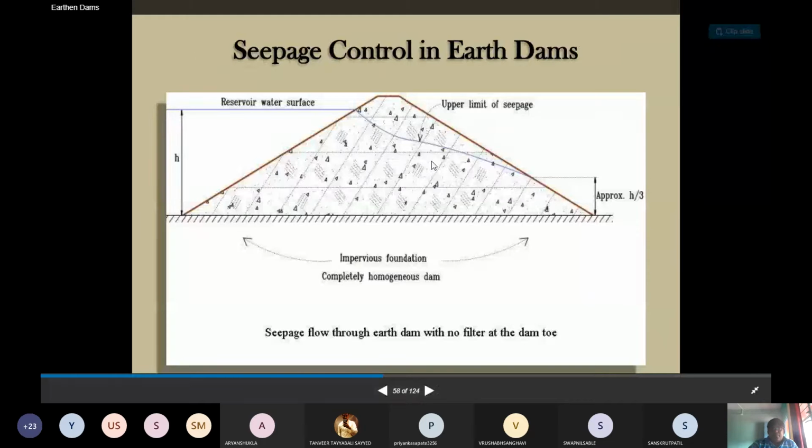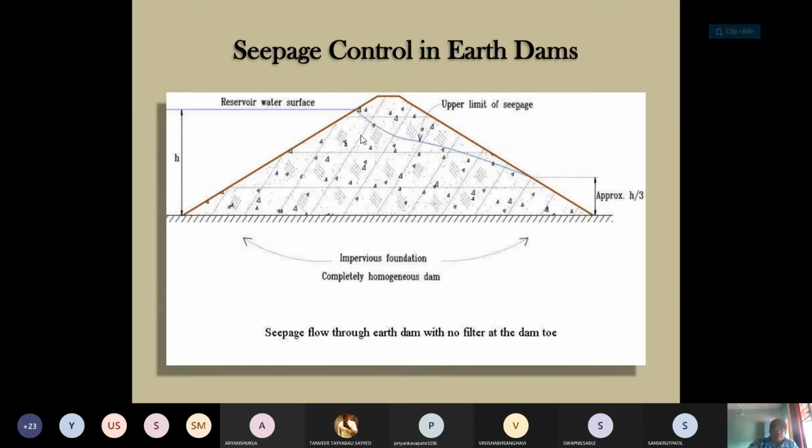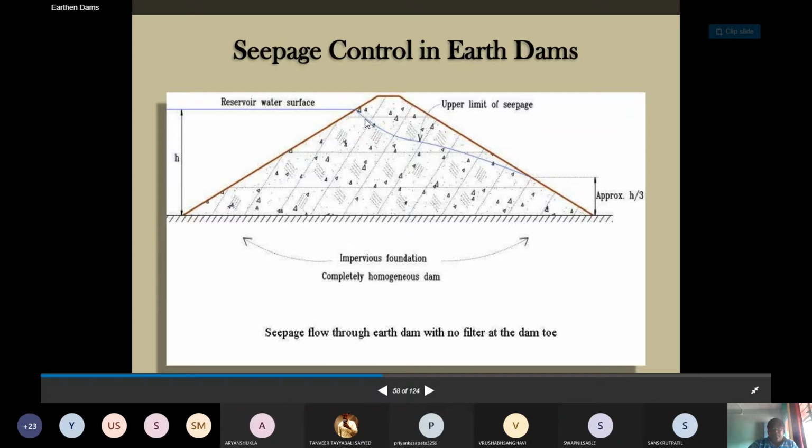See here, this is the embankment part, and this is the head of water. The toe part we are considering has a toe height of h by 3, on an impervious foundation, with a completely homogeneous section. A homogeneous embankment means the dam is made with the same material, of the same properties. The upper limit, this blue line, indicates the phreatic line, also called the seepage line.